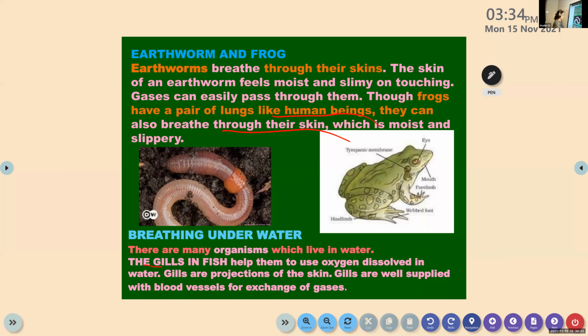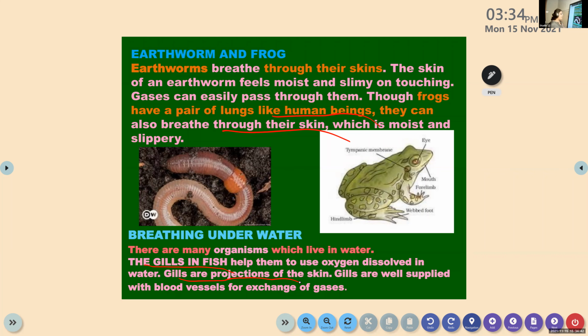Next is fish. The gills in fish help them to use oxygen dissolved in water. How do they breathe? They take in the oxygen dissolved in the water. Gills are a projection of the skin. It is a part of their skin.